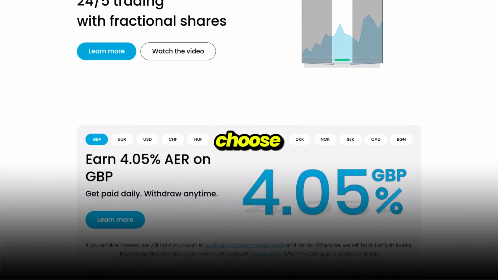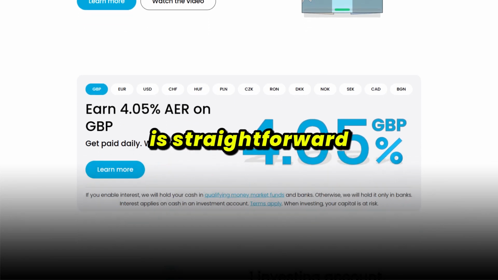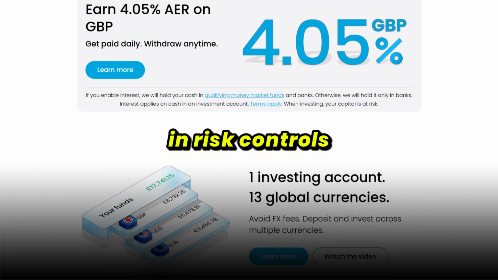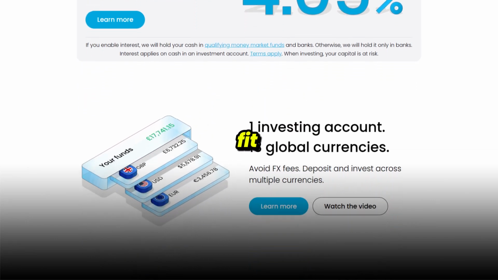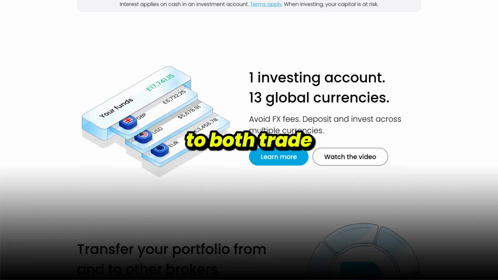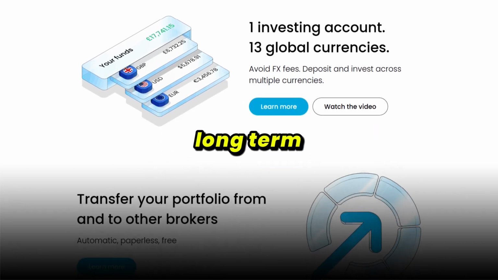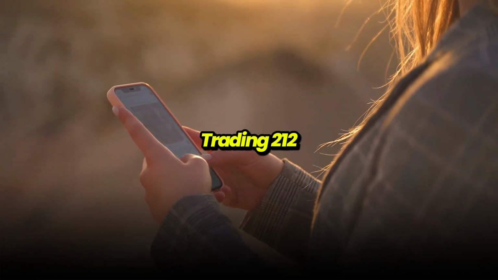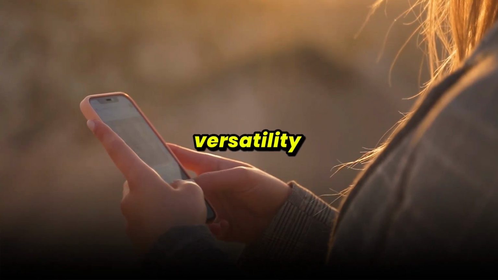So which one should you choose? If your goal is straightforward CFD trading, with a focus on simplicity and built-in risk controls, Plus500 is the stronger fit. But if you want the flexibility to both trade short-term and invest long-term in real stocks and ETFs, without paying commissions, Trading 212 offers more versatility.